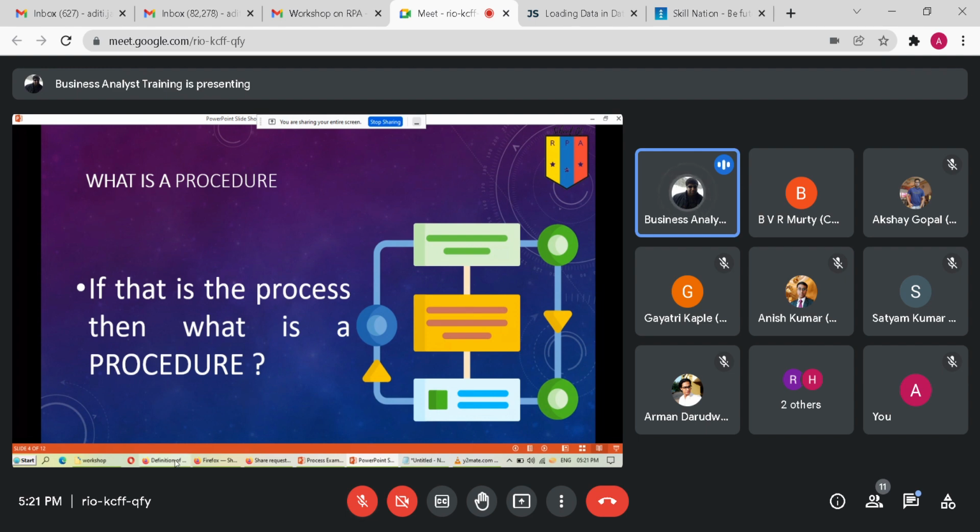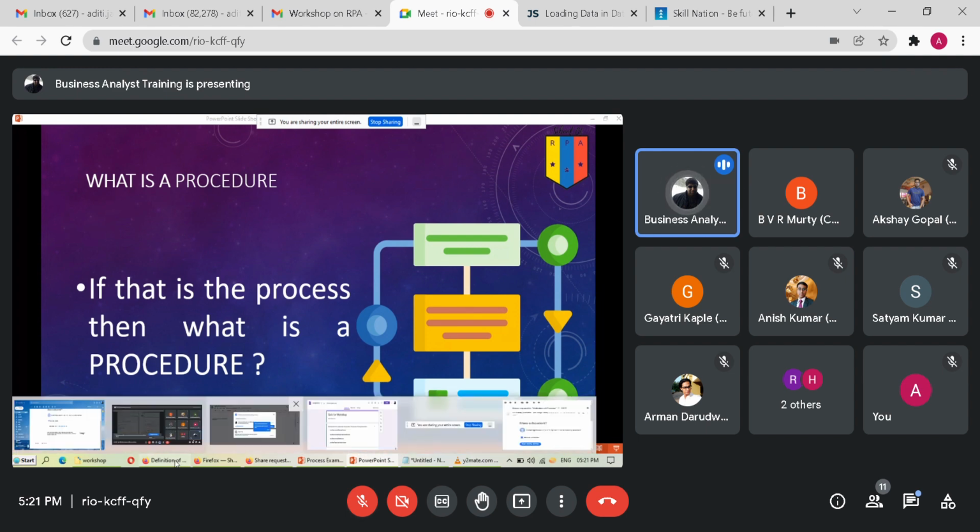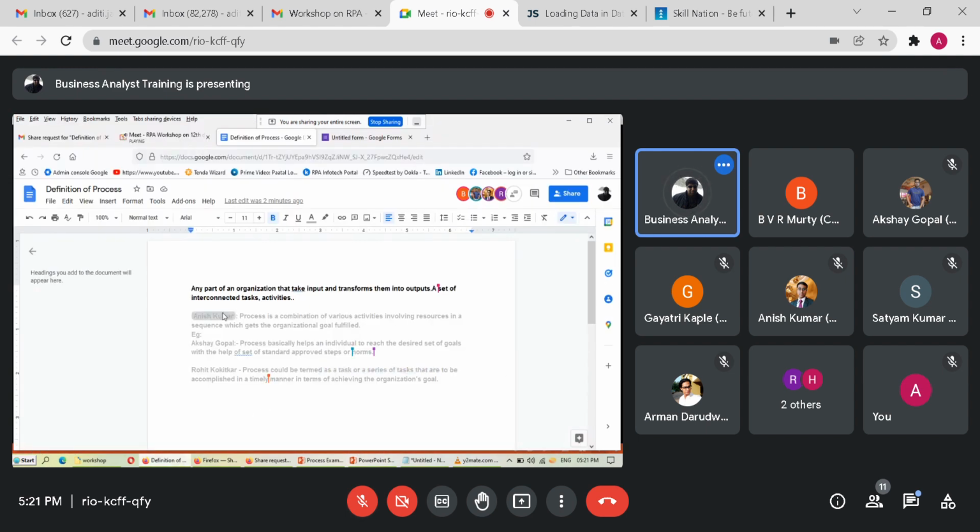Anish, Akshay, and Rohit, I would now like you to go below and write what is a procedure, if this is what we're describing as a process. No, write it separately, please.